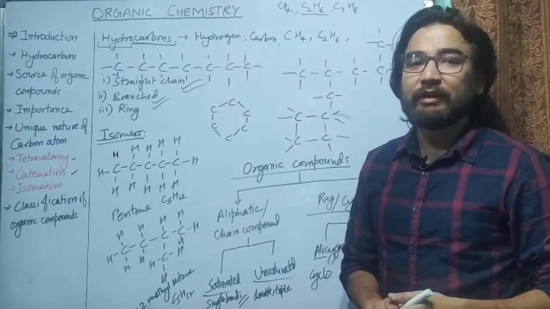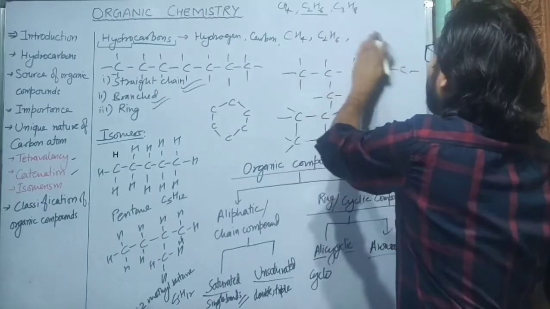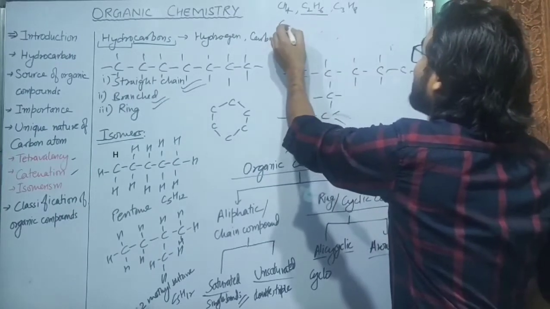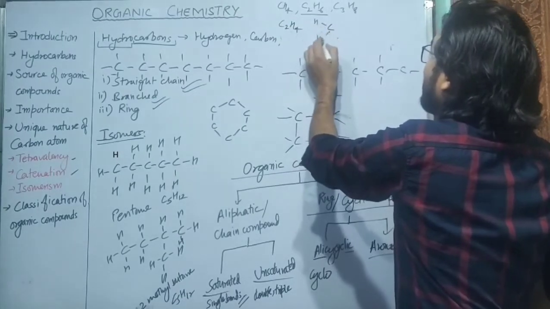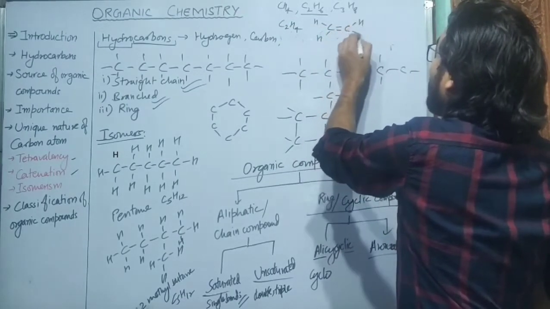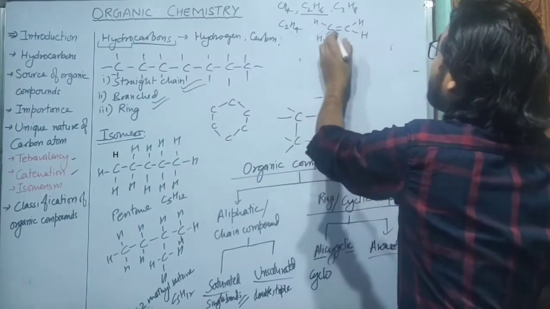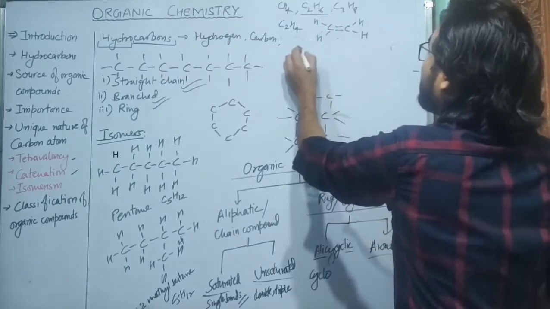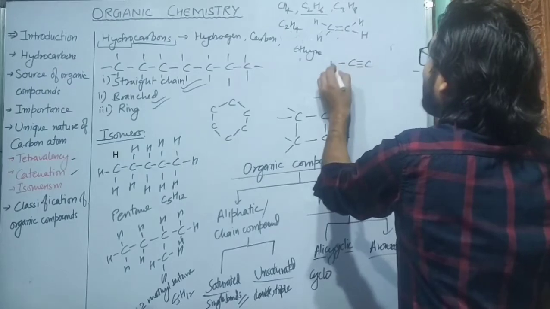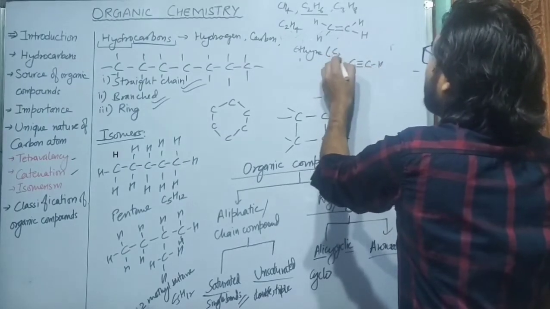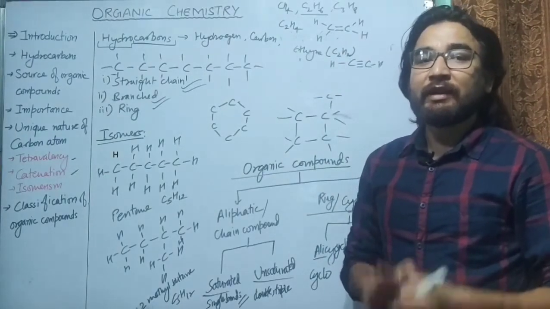Then there are unsaturated hydrocarbons. What are the examples of unsaturated hydrocarbons? Ethene, that is C2H4. In C2H4 there is a double bond between the carbon atoms. This is an unsaturated hydrocarbon. You can see here there is a double bond. Or ethyne. In ethyne there is a triple bond between the two carbon atoms, and the formula of ethyne is C2H2. So these are the examples of unsaturated hydrocarbons.